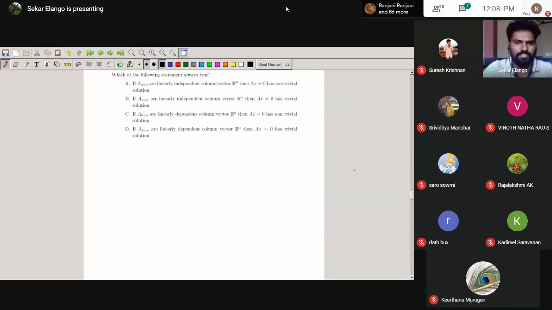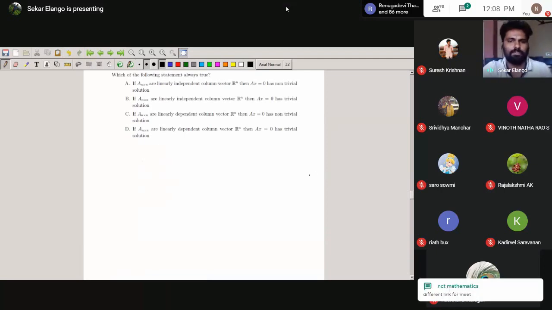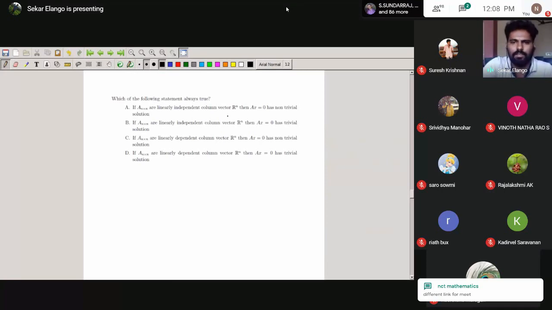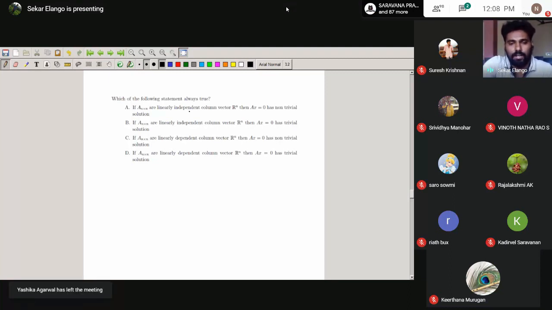Just to give the ideas, there are only a few problems. A is a linearly independent column vector, then Ax equal to non-trivial solution. For the rank of a matrix, the idea is either linearly independent column vectors or linearly independent row vectors. Linearly independent column vectors in the sense that all of the vectors are linearly independent, so the rank will be n.